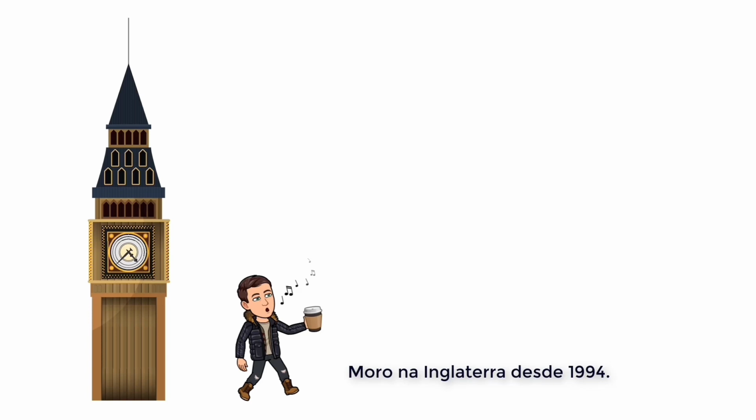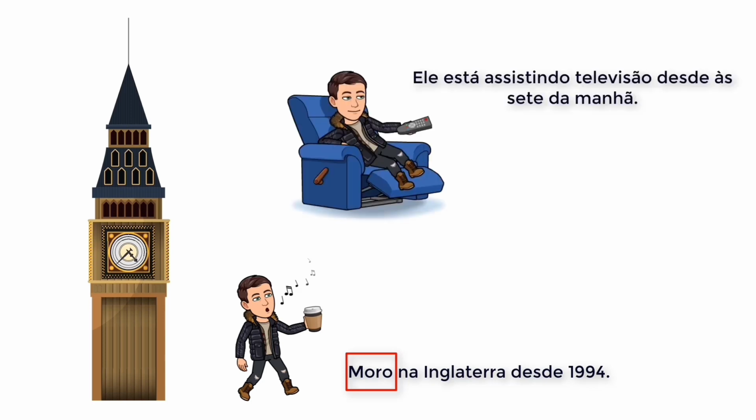So this is a long-term action. We need to use the present tense. Another example. Ele está assistindo televisão desde as 7 da manhã. He's been watching TV since 7 a.m. Short-term action, present continuous.